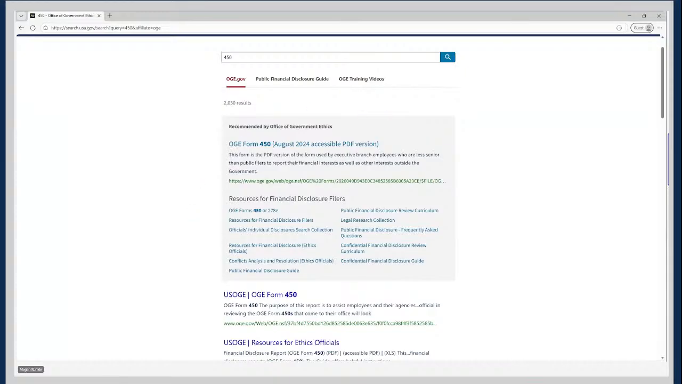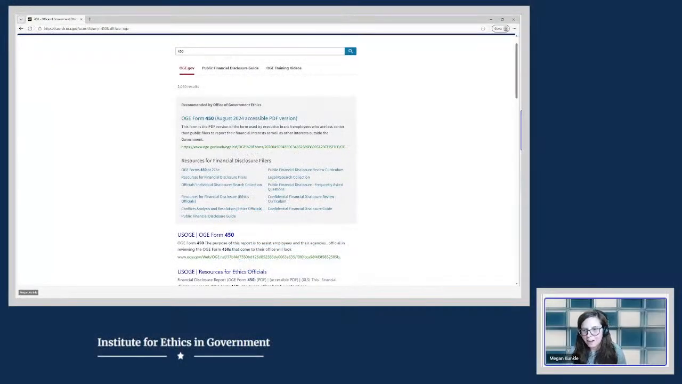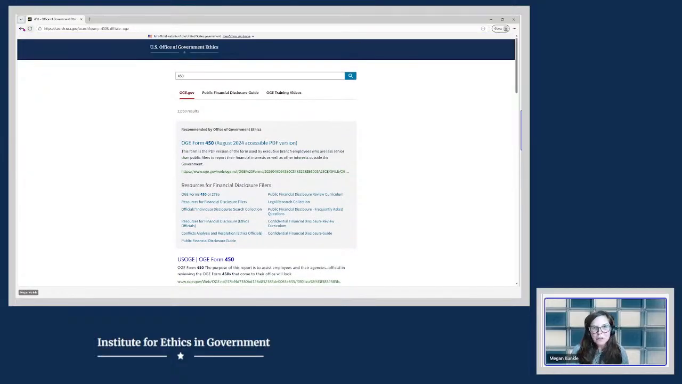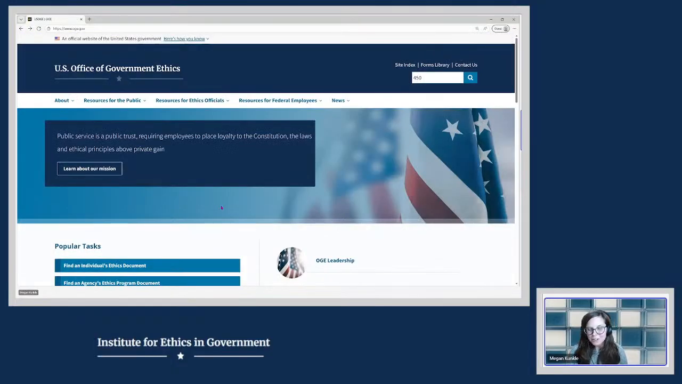And you'll notice here that these are many of the resources that we talked about in this demo. So you'll see actual OGE Form 450s themselves, the resources for financial disclosure filers page, the legal research search collection. So all of this would be available here to you if you search for 450 or confidential in this search bar. So we do recommend that you take some time on your own to explore the OGE homepage as well as the IEG website to find what navigational methods and resources work best for you.